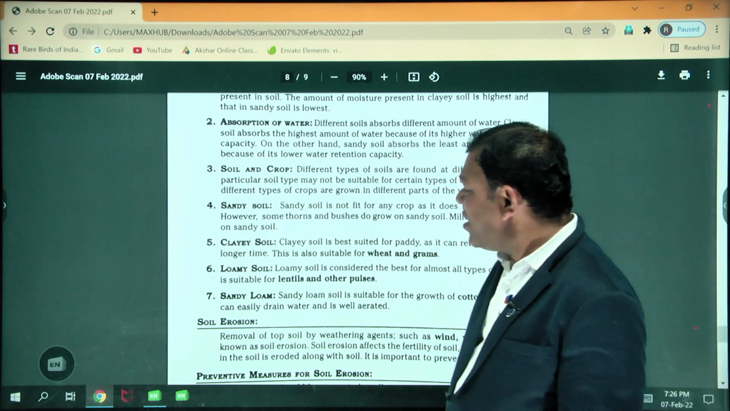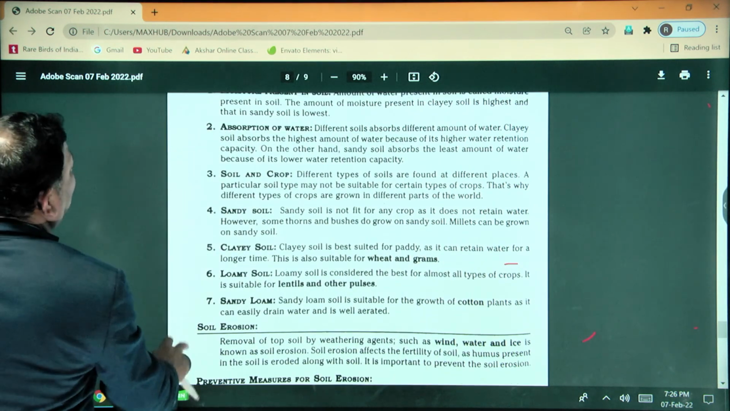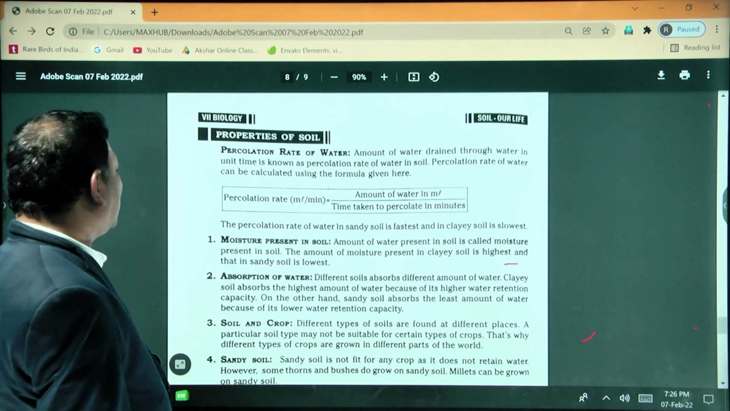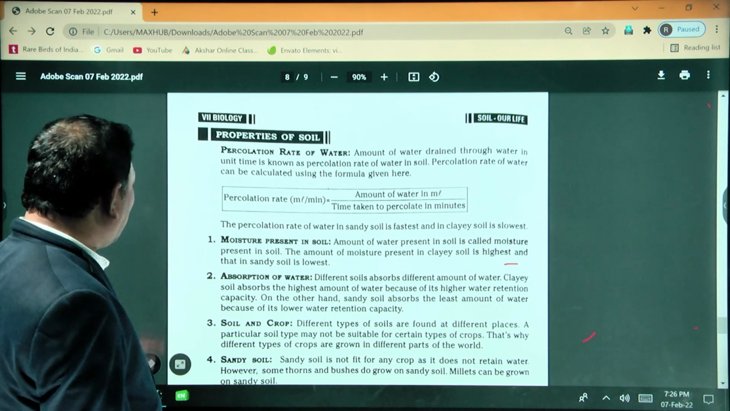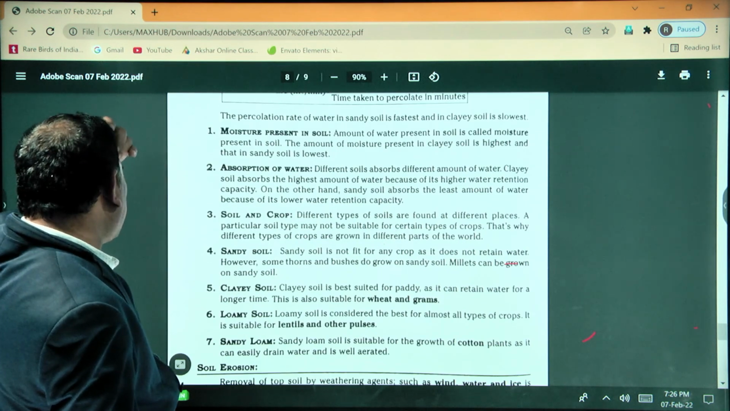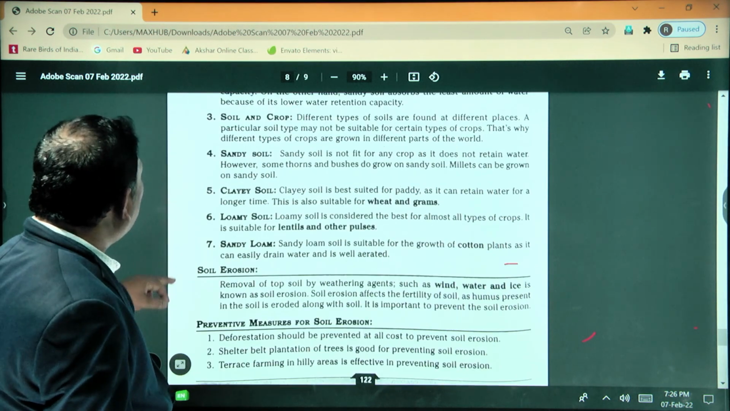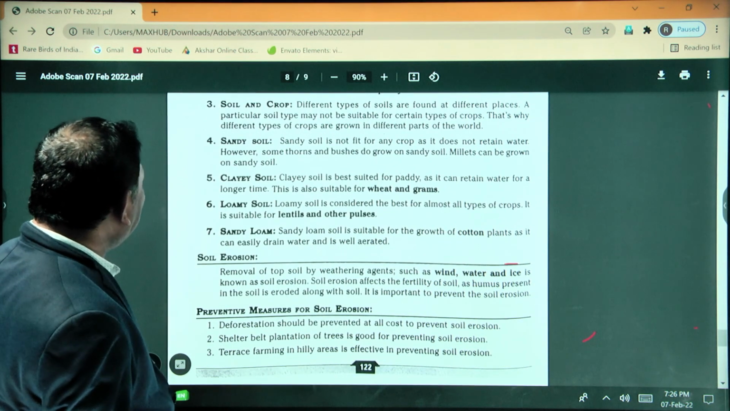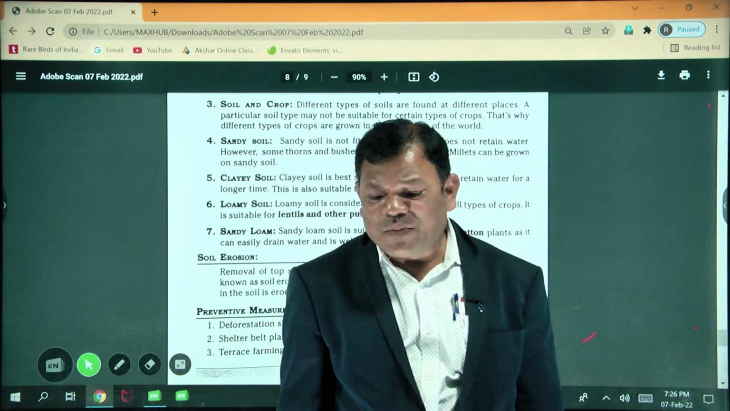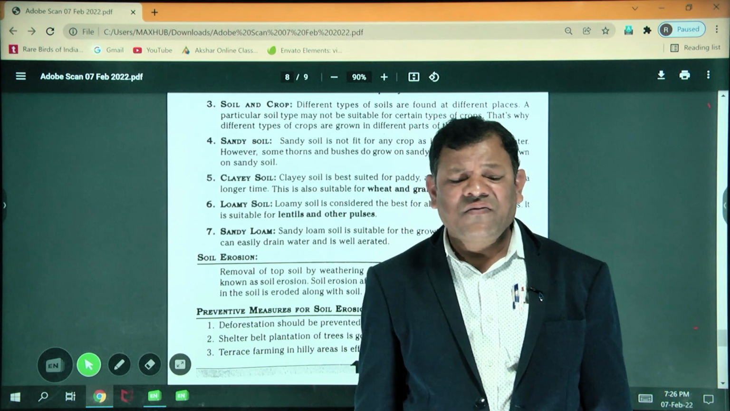So these are the properties of the soil: percolation rate of water, moisture present in the soil, absorption of water, and soil and crops, with sandy soil, clay soil, loamy soil and sandy loam. Next class we will discuss soil erosion, how it occurs, and we will continue.